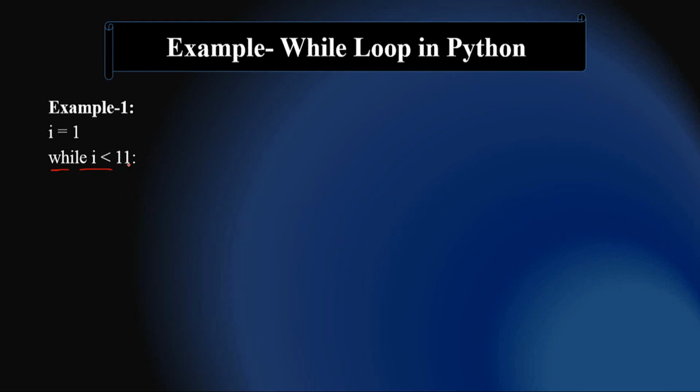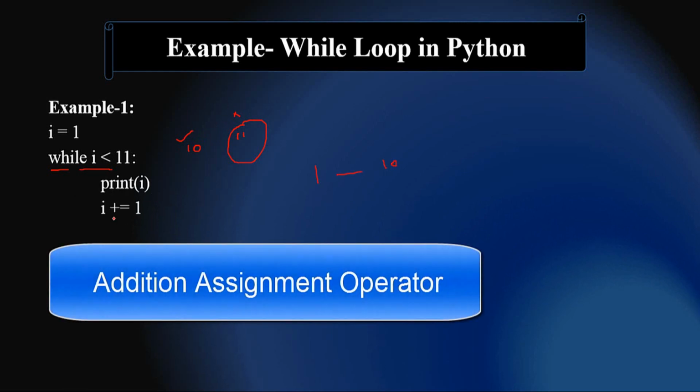Less than 11 means the last value of i will be 10, because when its value reaches 11, it is equal to 11, but we have to run this loop only while the value of i is less than 11, so it will end at 10, not 11. Next is print i. When we print i, it will generate numbers from 1 to 10. It increases i by one.